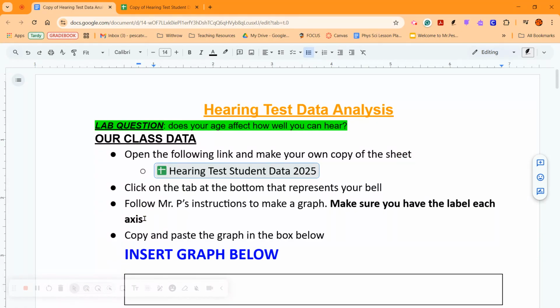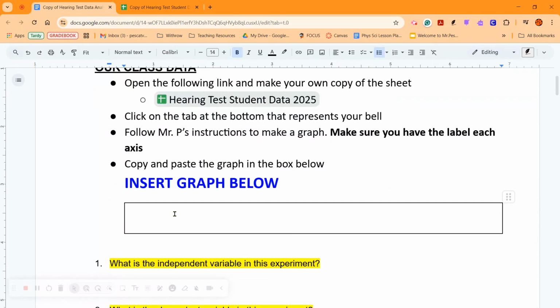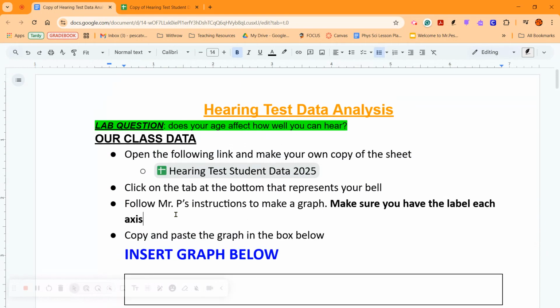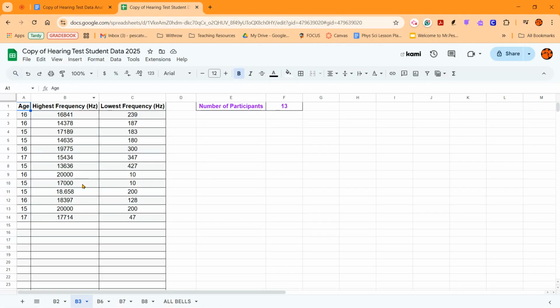And now here are my instructions. Make sure we label the axes. So what we're going to do is make a graph that shows us the relationship between age and the highest frequency you can hear. All right. So on your data table, you can see that you have one column for age and one for frequency.